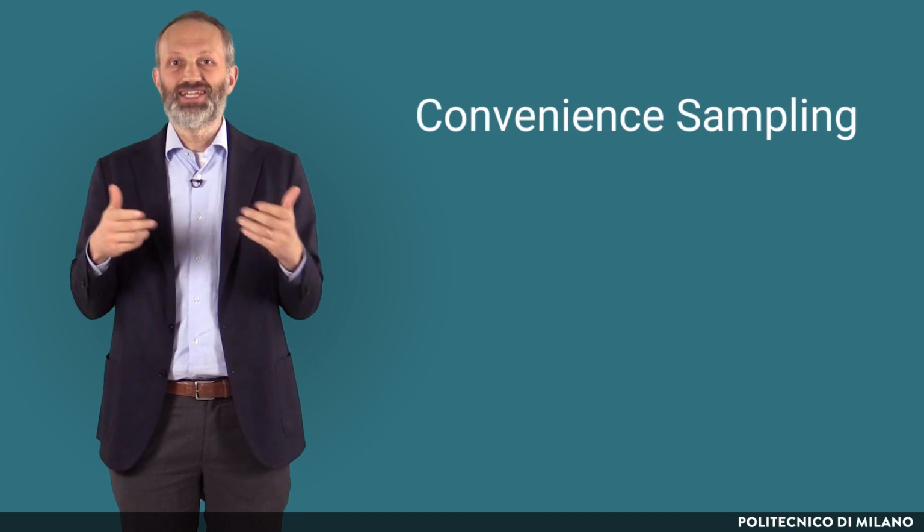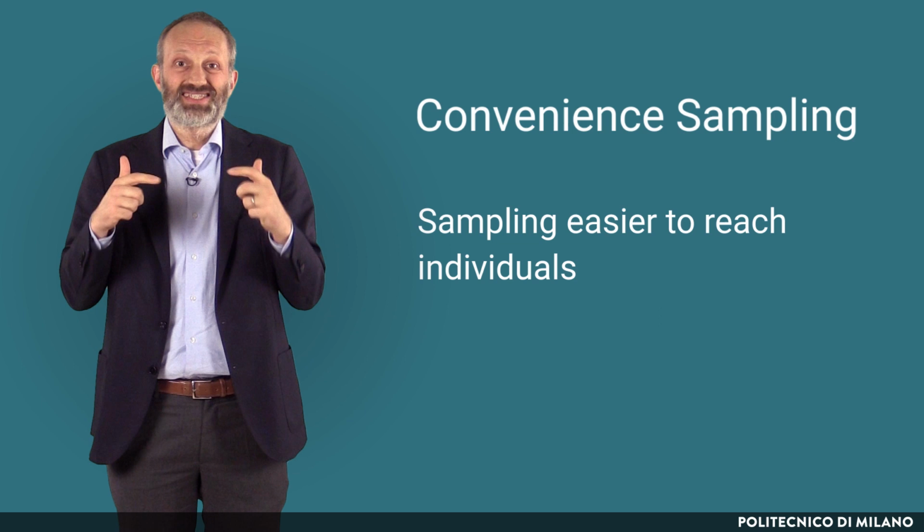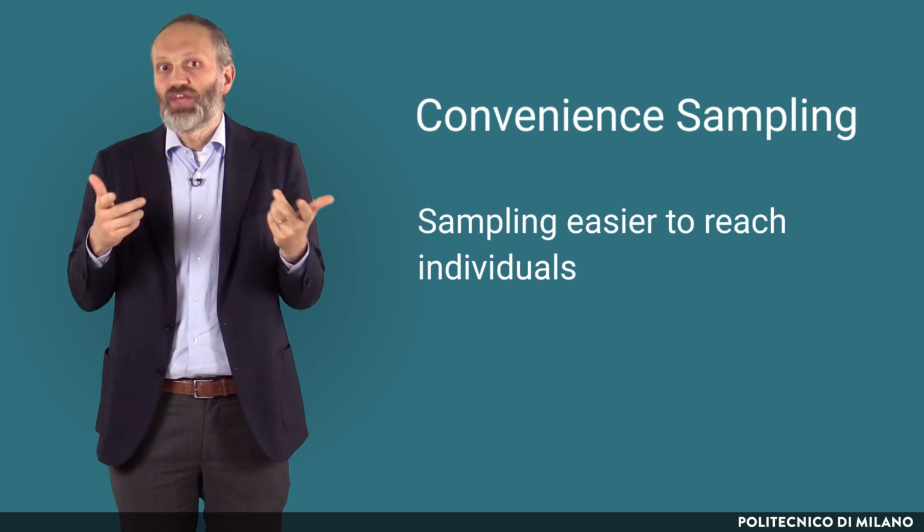The alternative to random sampling is convenience sampling. This means sampling the individuals who are more easily reachable, for example, because they are known. For example, if we need to survey manufacturing firms and we use a list of alumni of Politecnico di Milano who work in manufacturing firms, we are performing a convenience sampling.